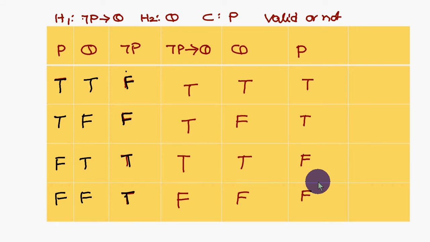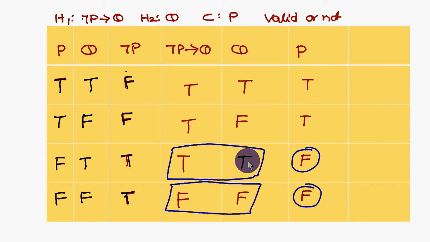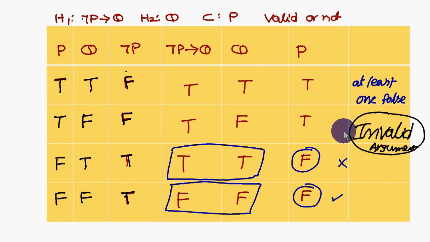Next, in the conclusion column, you circle the false values. Then the corresponding premises values you have to circle. These are the corresponding premises values: first premise, second premise, not P conditional Q. At least one false should be there. Here both are true, so at least one false fails here. Therefore this is not a valid conclusion, or an invalid argument.